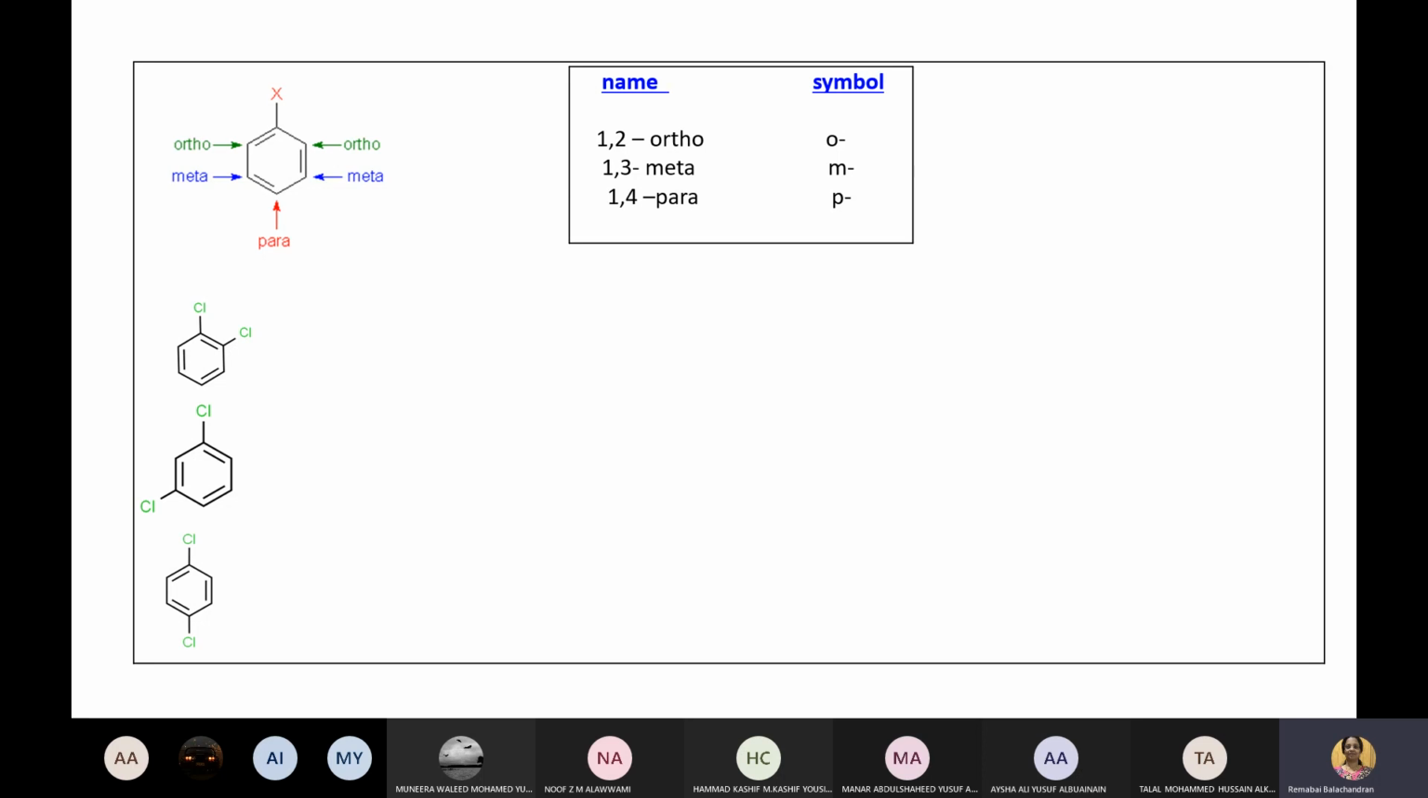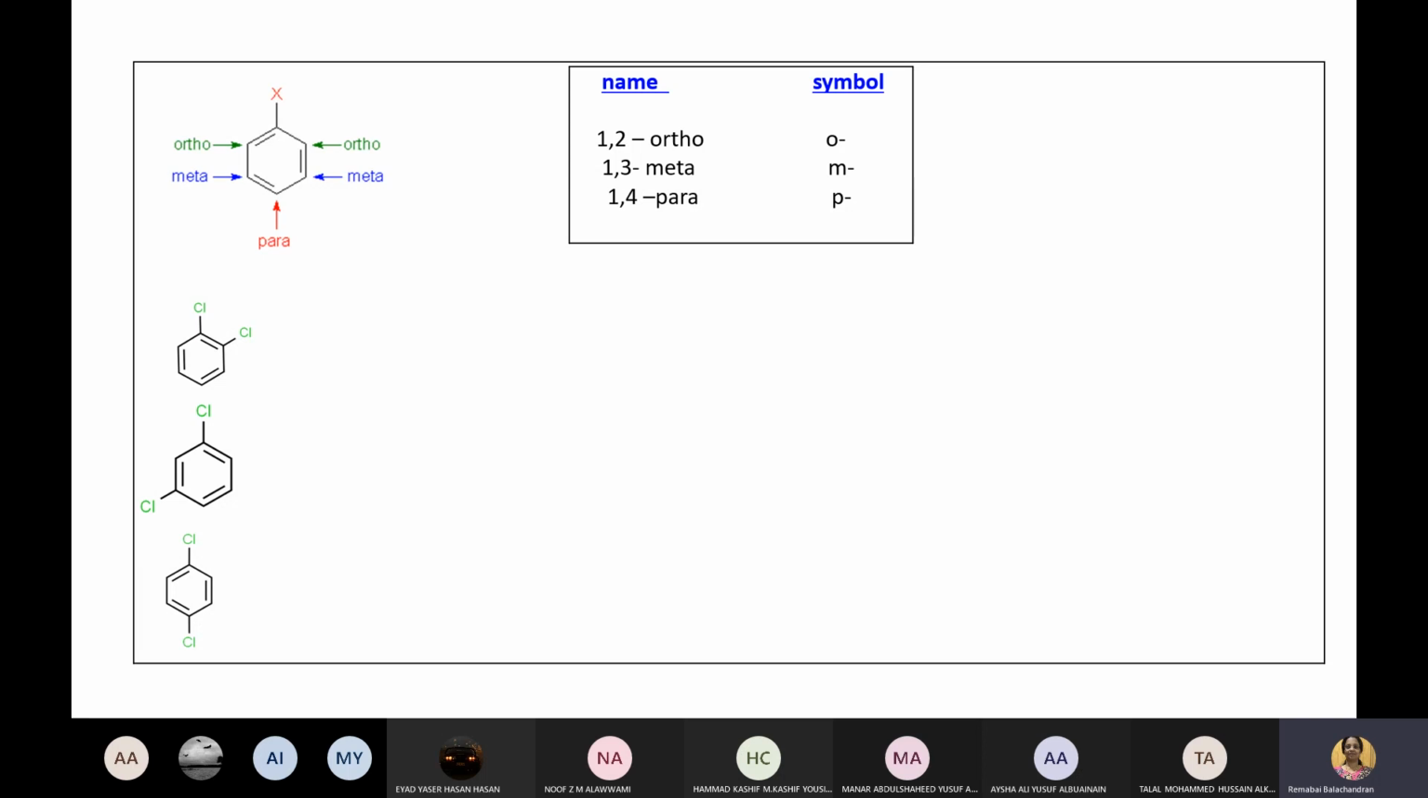Now, I just want to indicate this. Did you study ortho, meta, para, and all that? Have you studied this? No, doctor. You haven't studied? In school, you haven't studied organic chemistry? No, we took this, doctor, in our school. Okay, so the only thing is you forgot.